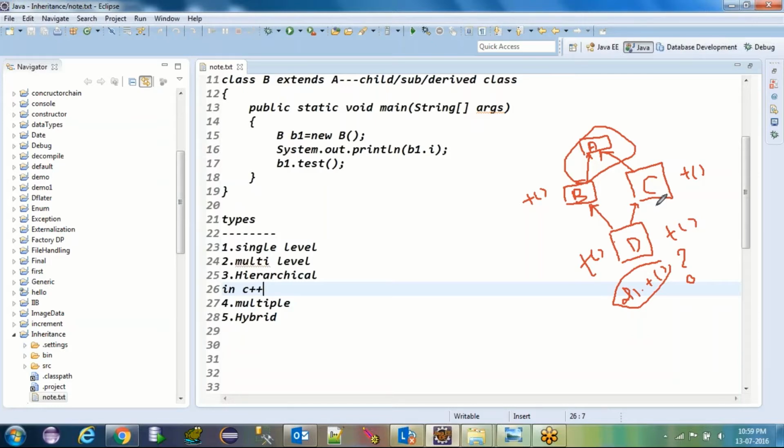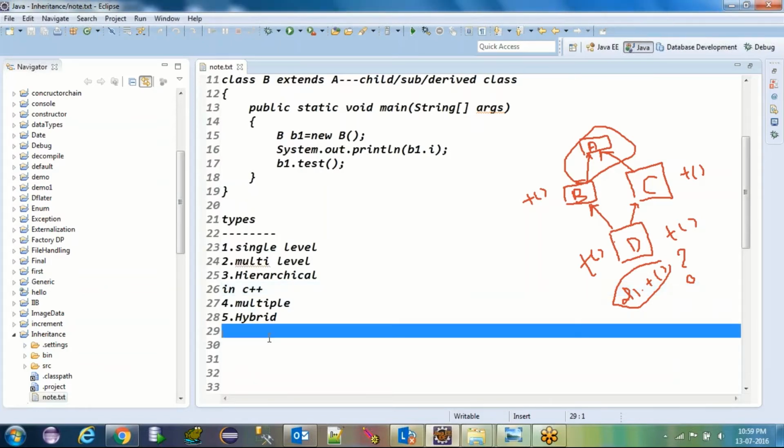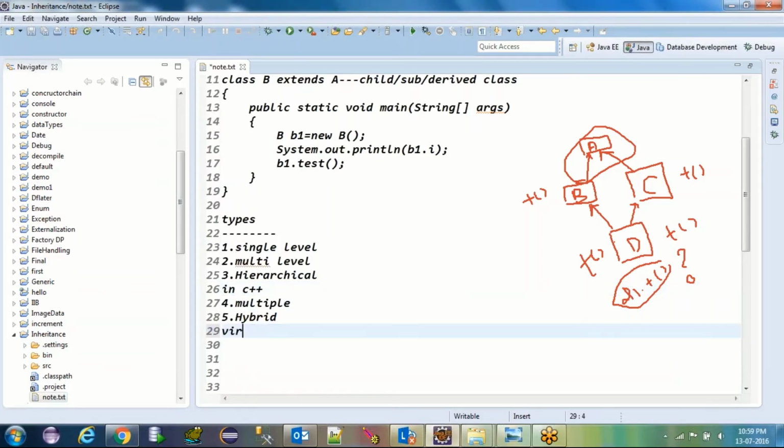Now you might be asked this question: you are saying it is there in C++, then how is C++ handling this situation? If the interviewer is clever, they will definitely ask how C++ is handling it. So at least you should know C++ handles it with one keyword, and that keyword is virtual. This is the keyword which handles this scenario, but it still hurts performance, so Java people have removed this keyword also. We don't have the virtual keyword.